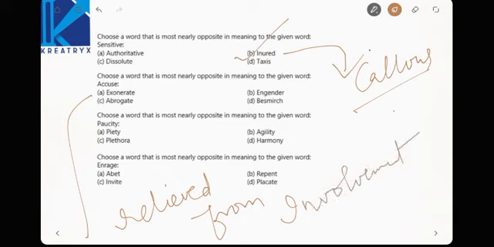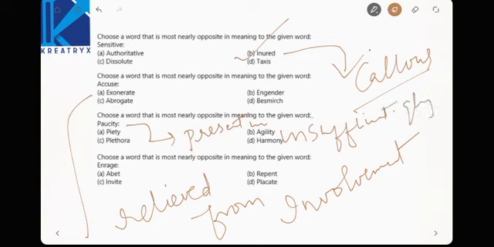Right. Choose the word nearly opposite. Paucity. Paucity is nothing but what? Present in insufficient quantities, right?